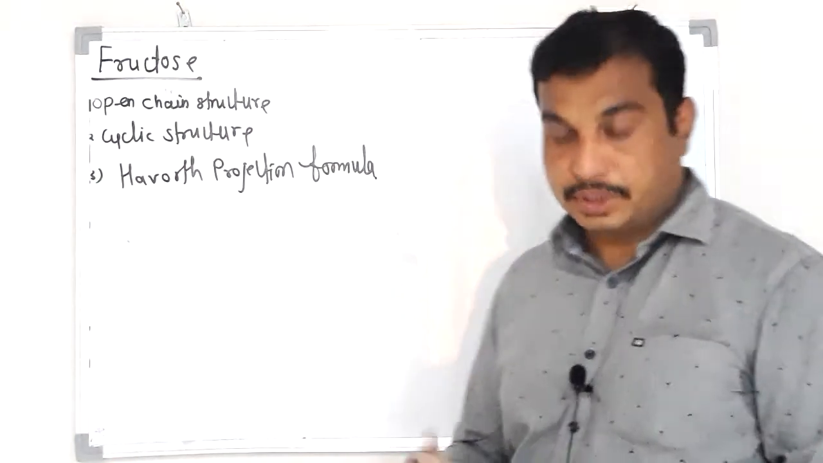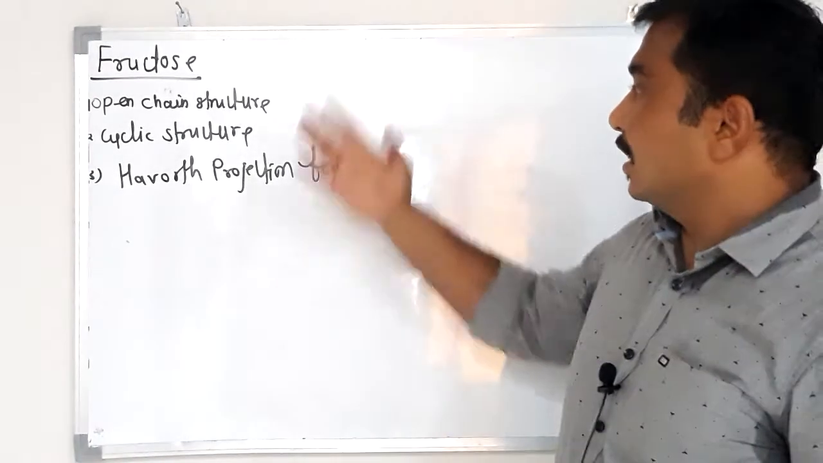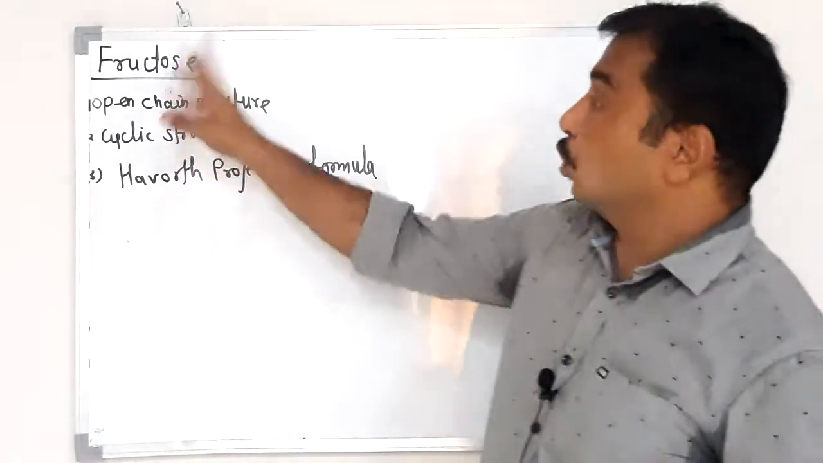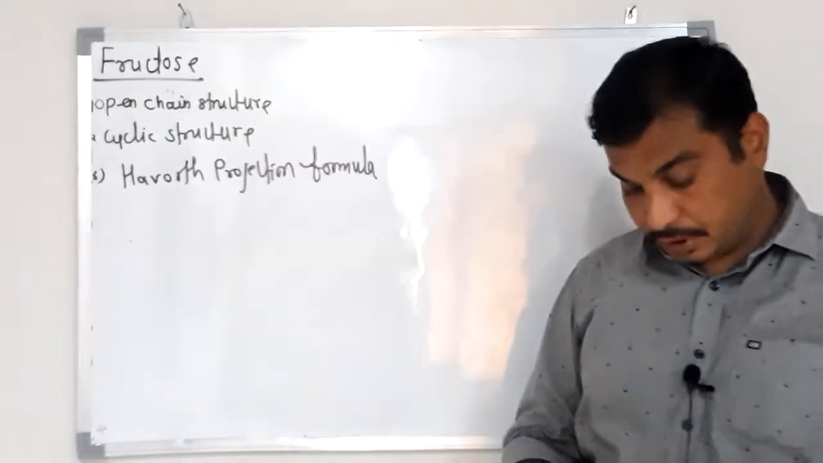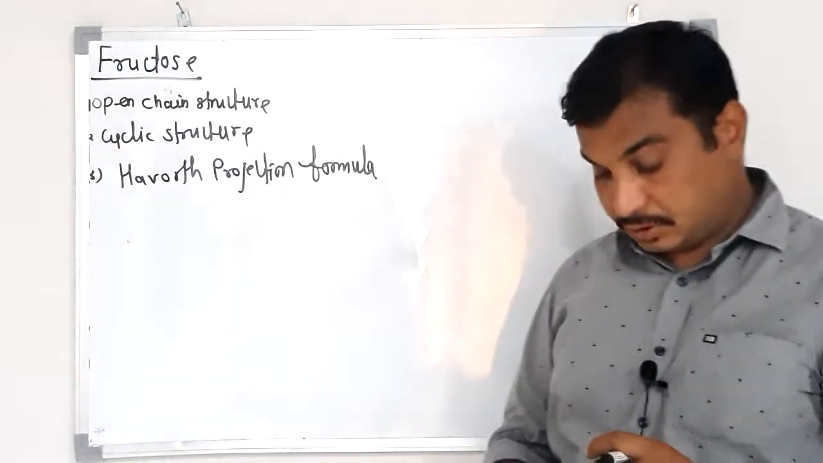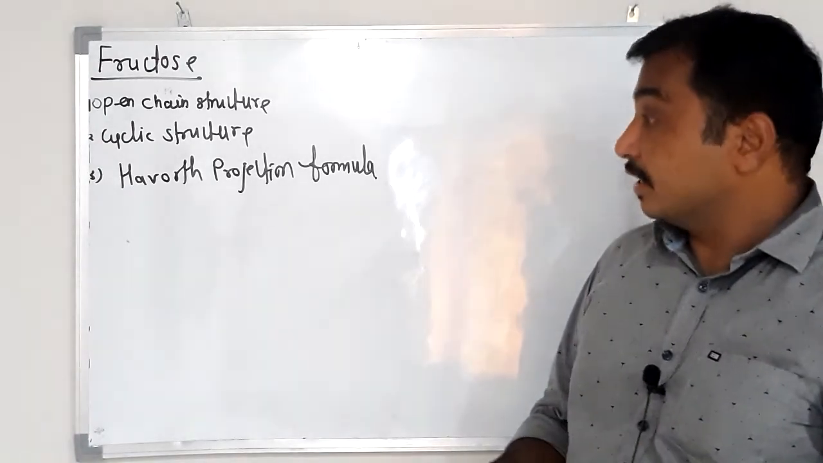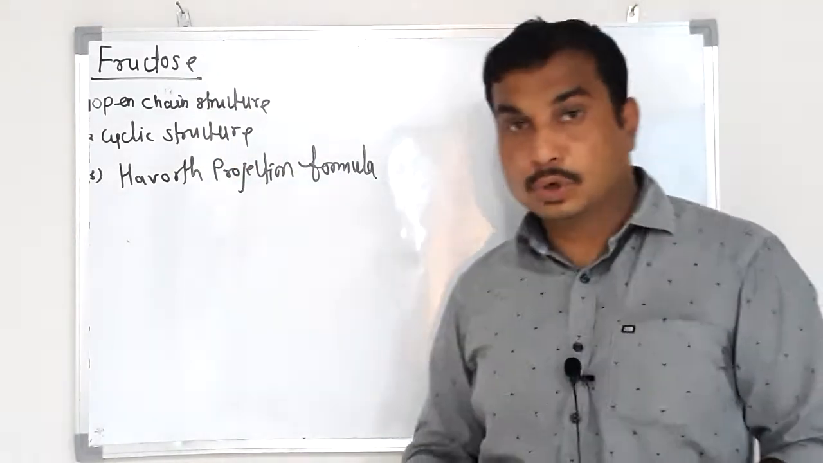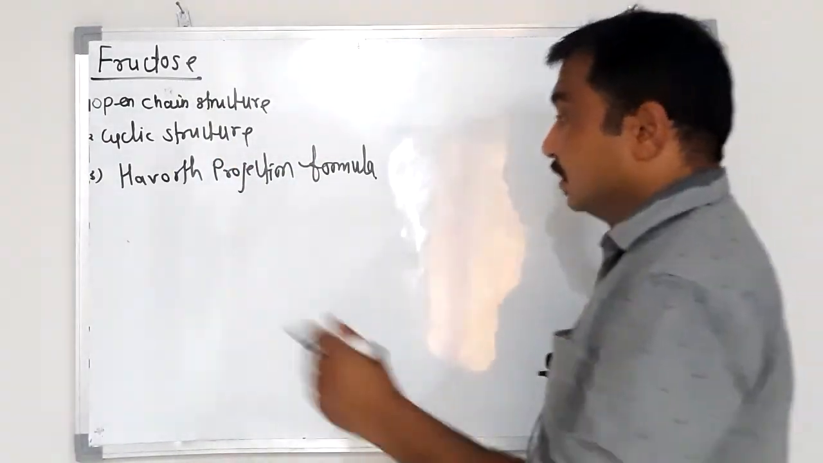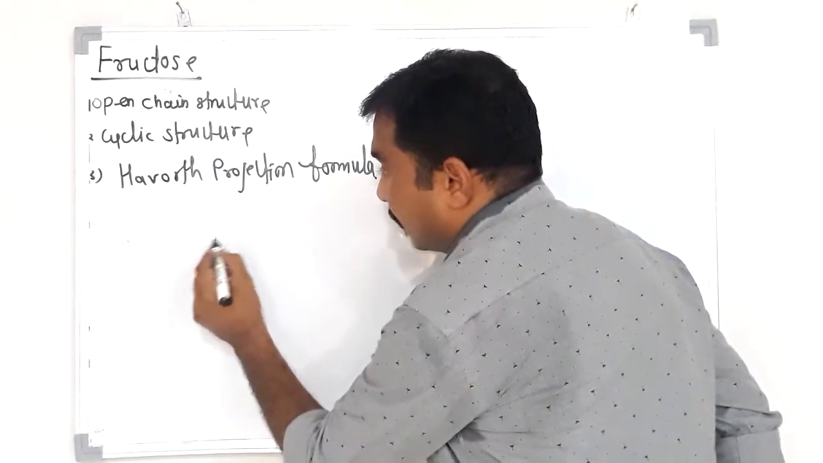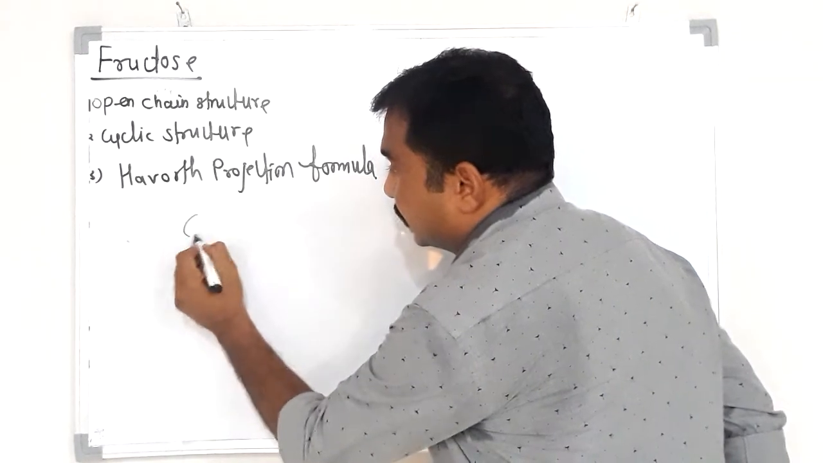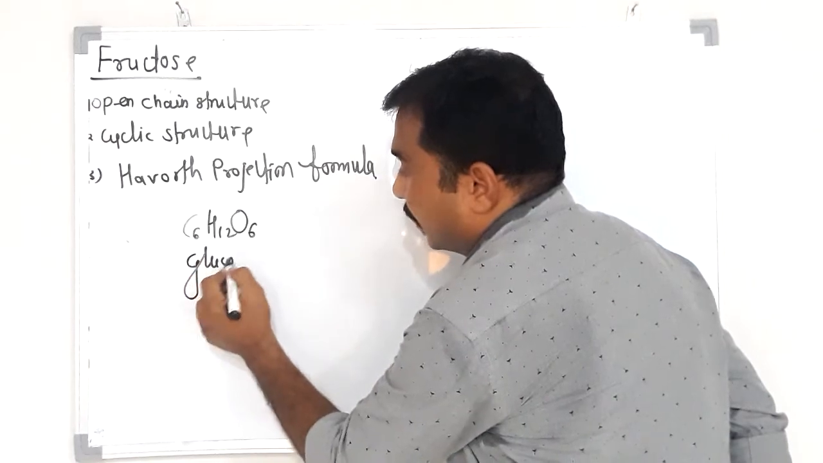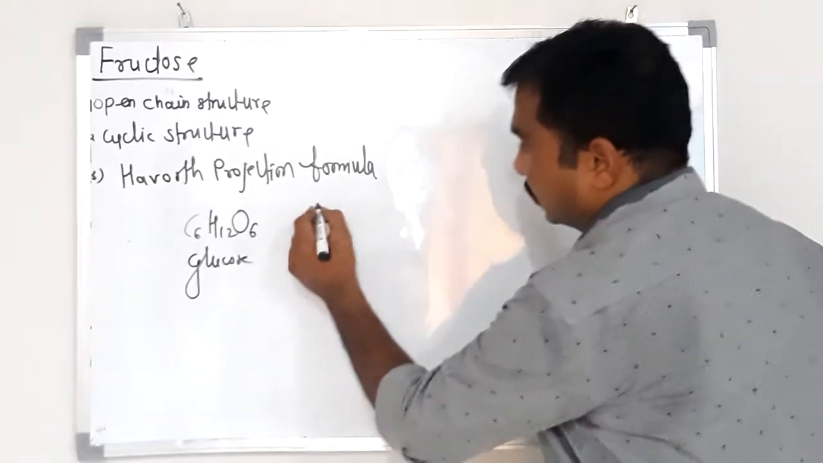So welcome, dear student. In this class we are going to learn about fructose. What is fructose? What is its structure? What is the open chain, cyclic and Haworth projection formula? Okay, so now we know glucose. Glucose is what? C6H12O6. Okay, glucose, and we know the structure.